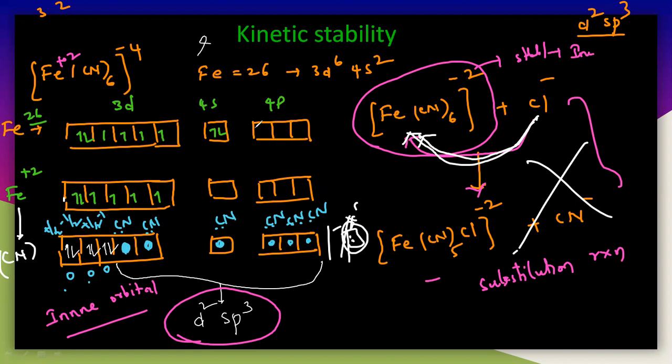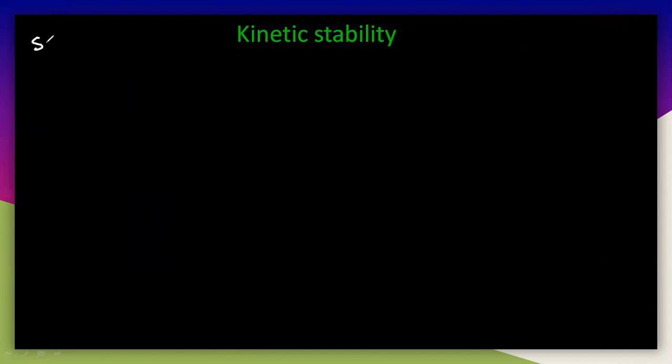Now let us understand the other hybridization, which is sp3d2. I will take another example, that is [FeF6]4- with +2 oxidation state on iron. This is another example of sp3d2, and this is a weak field complex. Now again, we will write the structures of 3d, 4s, 4p and 4d here.